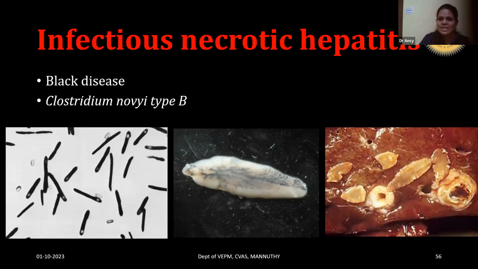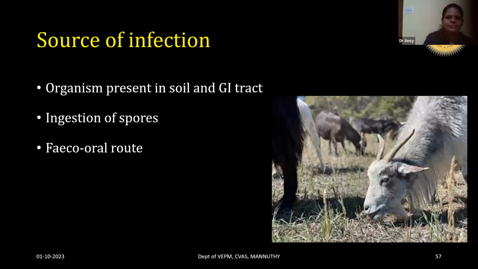This disease is mostly seen in areas where there is a severe fasciolosis, liver fluke infestation. In that area, this infectious necrotic hepatitis is mostly seen. So fasciolosis, the liver fluke, will cause injury in the liver, which predisposes the animals to get this disease.